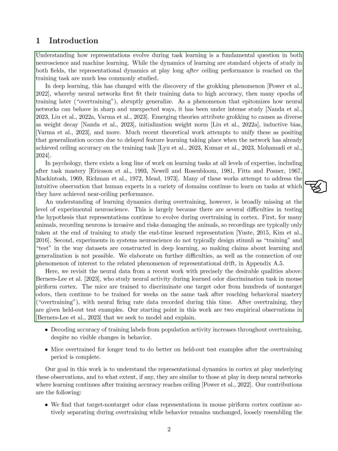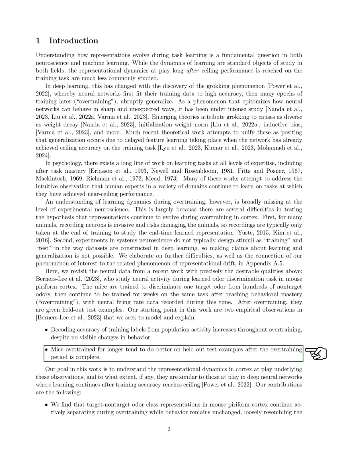We focus on a study that examines neural activity in mice trained to distinguish a target odor from many non-target odors. After reaching mastery, the mice continue training for weeks, during which we record their neural firing rates. We observe two key phenomena. The accuracy of decoding training labels from neural activity improves during overtraining, even though the mice's behavior does not change, and those that undergo longer overtraining perform better on new test examples afterward.